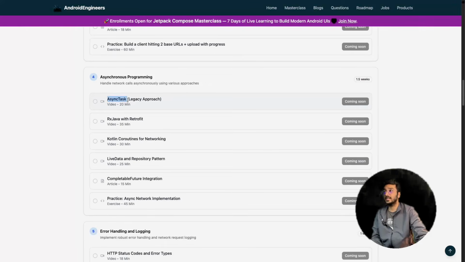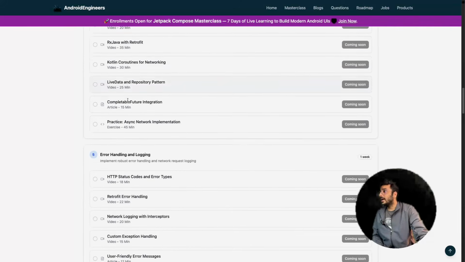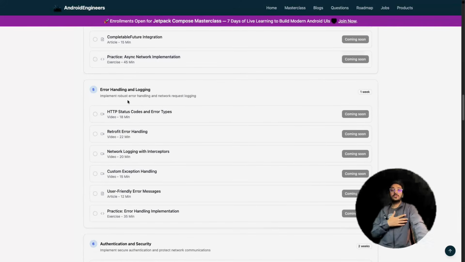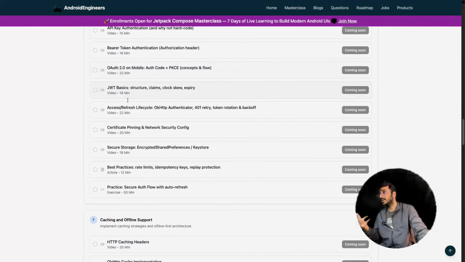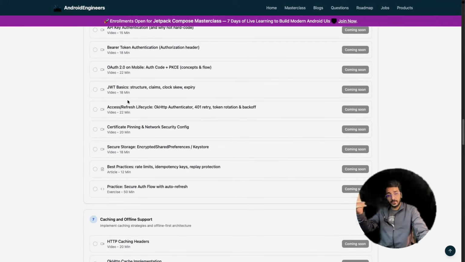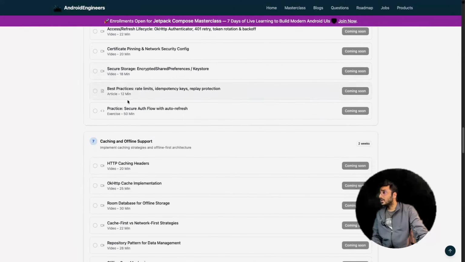You should know about AsyncTask, although it's a legacy thing, but it's good to understand what earlier people used to create and what problems it faces. So that's also good to learn. Error handling, whenever there's no result coming from the network or any error comes while networking, these are the kind of things you should know about. Authentication, if there is any kind of refresh token or authentication token in between, it's good to learn about that.